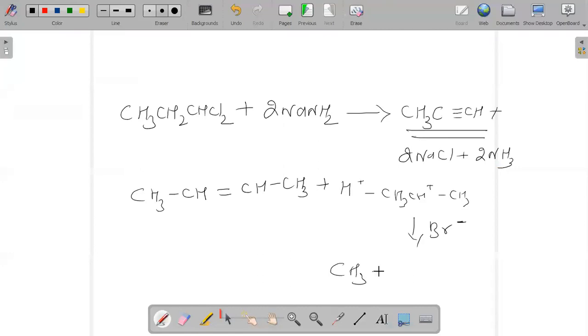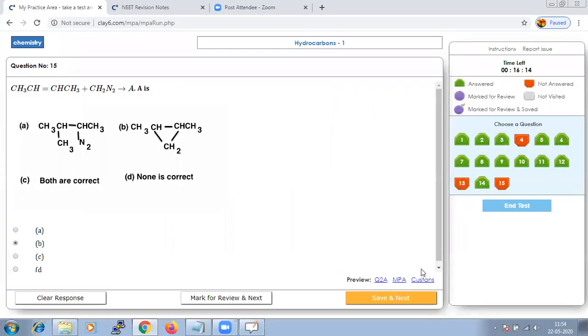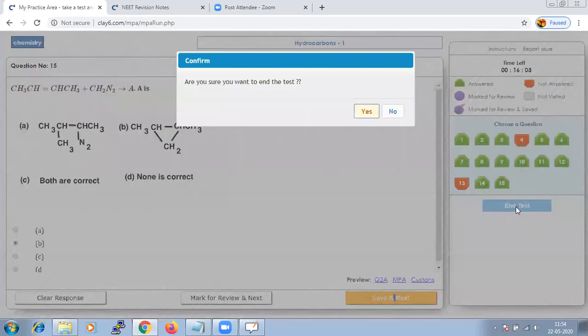It is CH3CH2CHBrCH3. This is an example for electrophilic addition reaction. So we can say that option B should be the right answer. Let us save, and we have completed the test. Let us give end test.